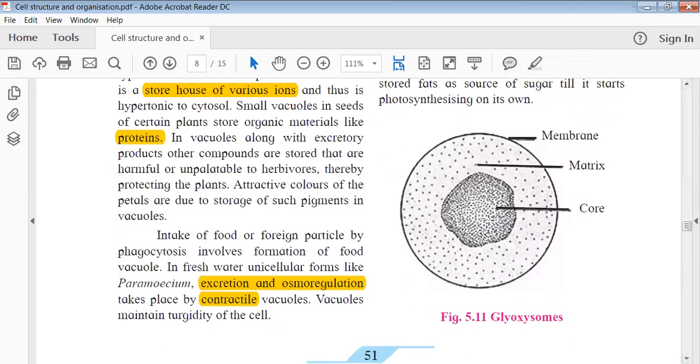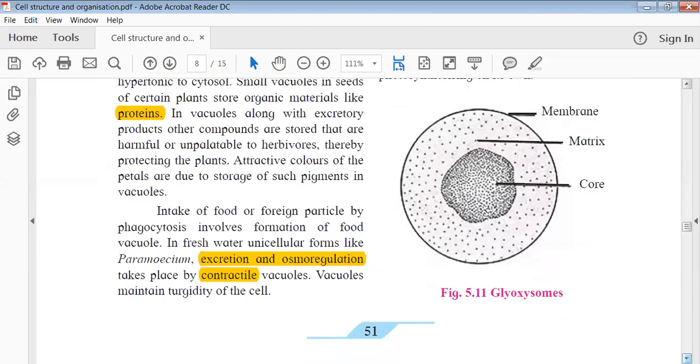If you look at the structure, it is a very simple structure: the outer membrane, then a matrix-like substance which contains different enzymes, and the core part. So this is a typical structure of glyoxysomes.